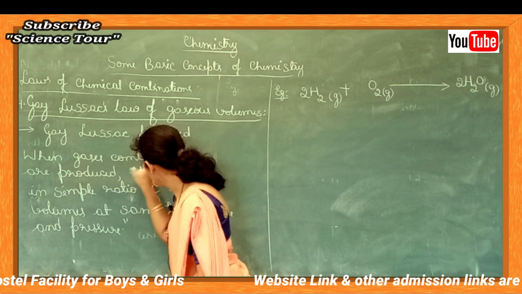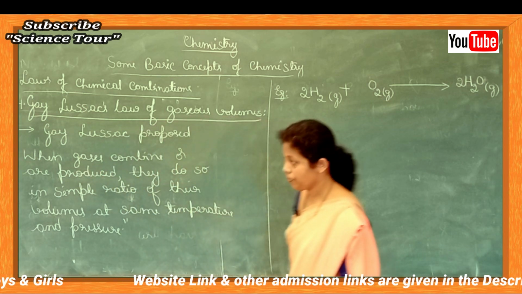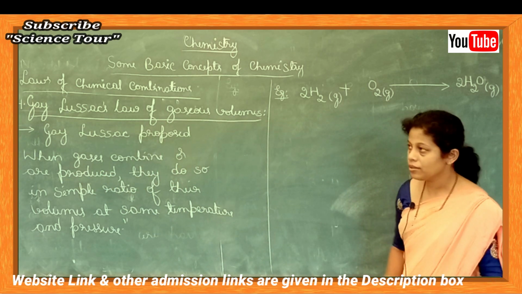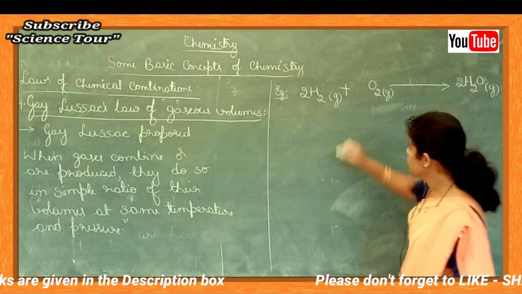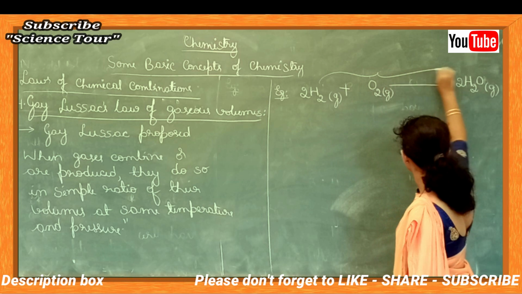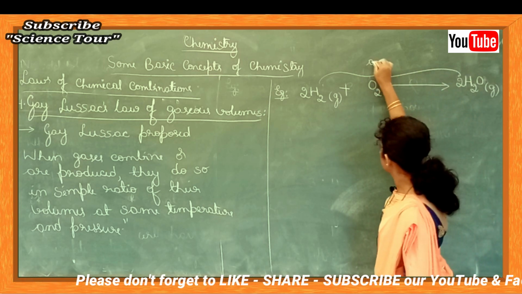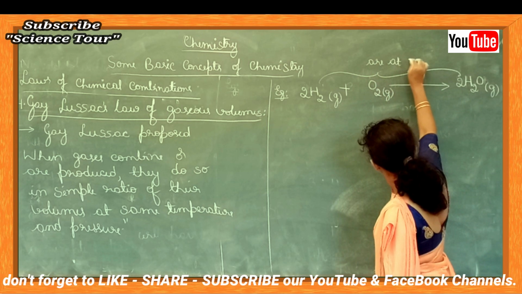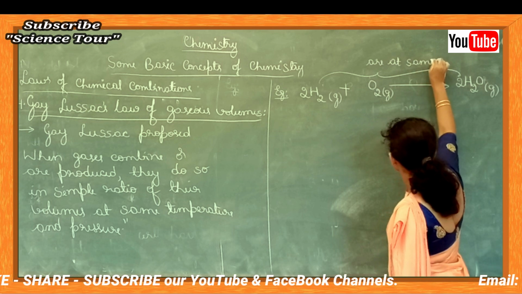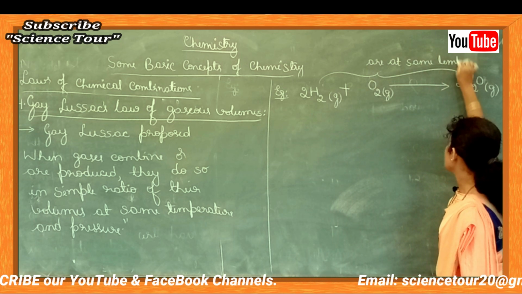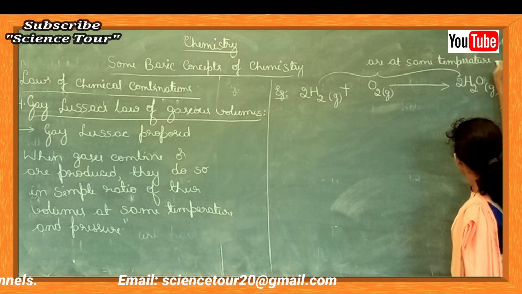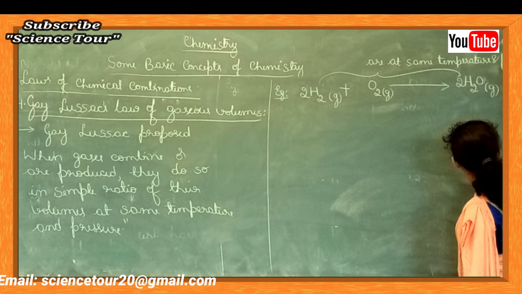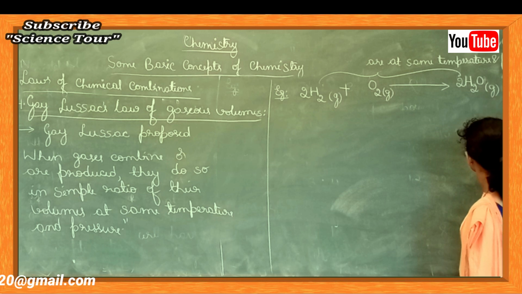When gases combine or are produced, they always do like that at a simple ratio of their volumes, provided all these are at same temperature and pressure. Let's consider all these gases, that is hydrogen, oxygen and water, are at same temperature and pressure.